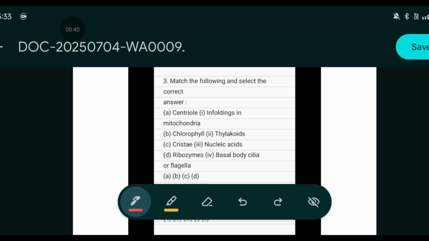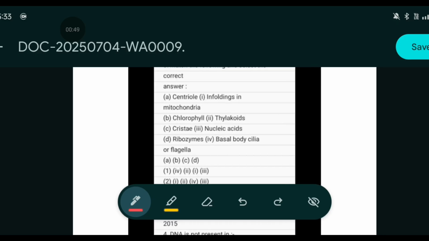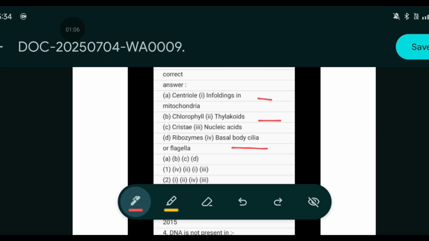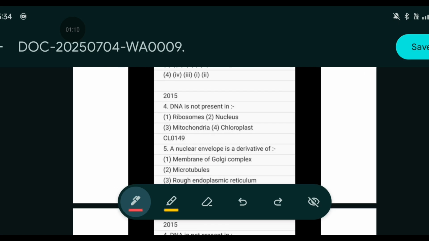Match the following, okay? Here it is 1 and 2. Centriole. Centriole will be what? Here the options are A, B, C, D, okay? Centrioles will be basal body of the cilia or flagella. Then chlorophyll. Chlorophyll will be thylakoid. Cristae will be infoldings in mitochondria, and the ribosome will be 3, that is thylakoid, that is option 1 is true. DNA is not present in ribosome.